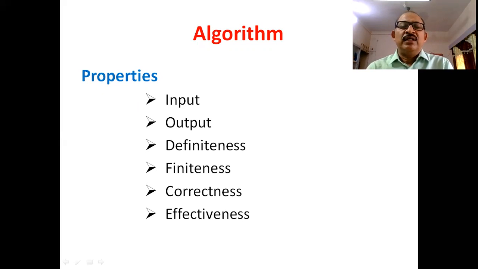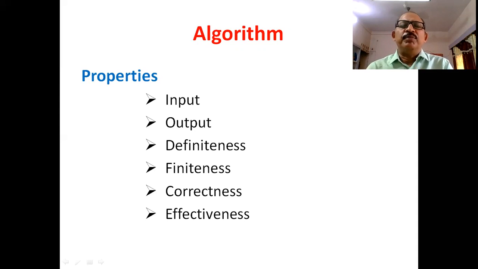Finiteness: the number of steps in the algorithm should be finite. Correctness: each step in the algorithm should produce a correct output. Effectiveness: each instruction in the algorithm should be so basic that in principle it can be solved by any person with the help of pencil and paper.